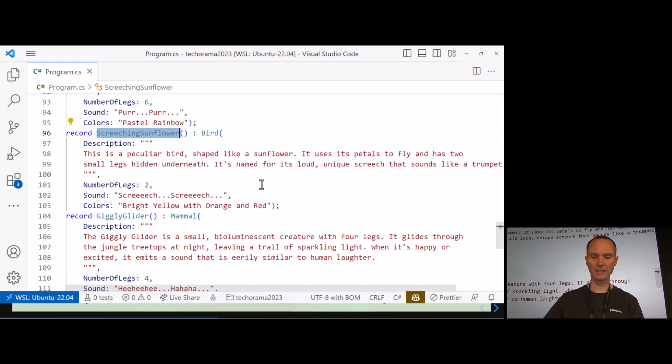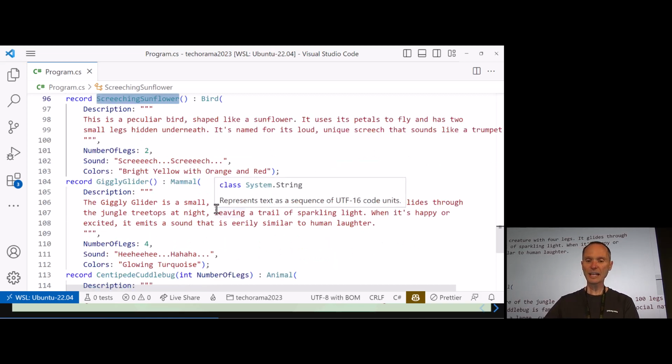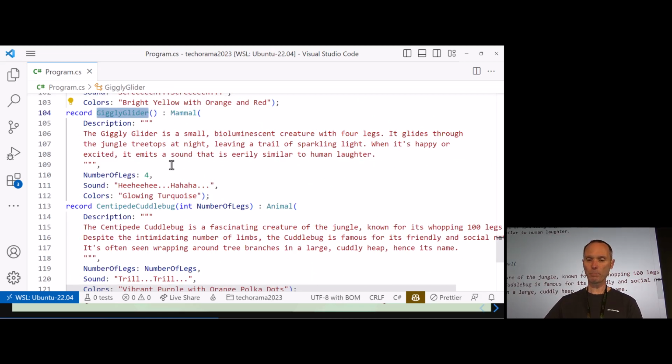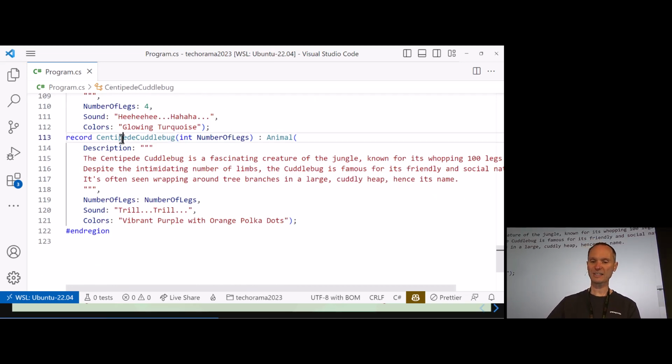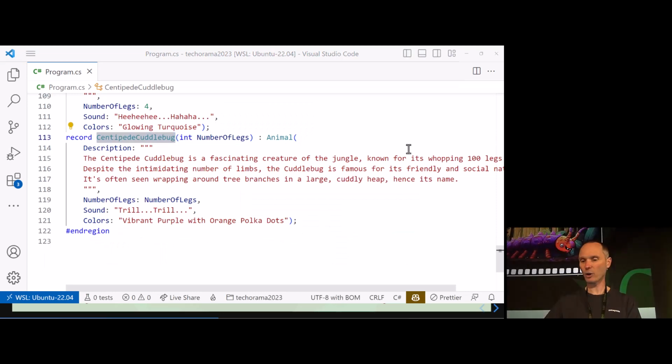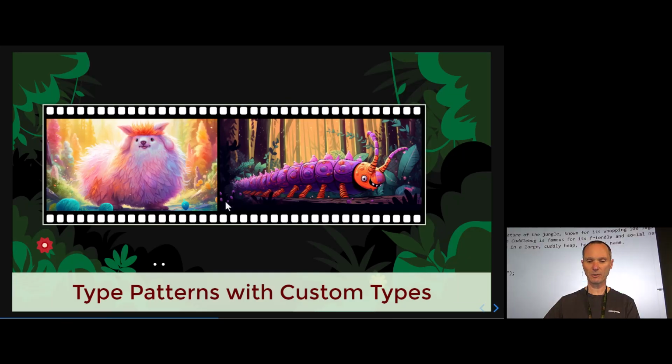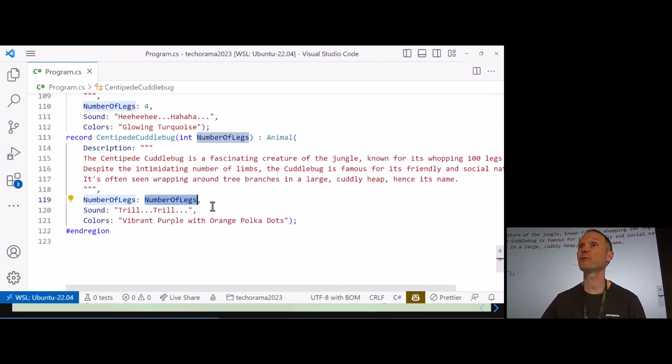Now then we have the Screeching Sunflower. Unfortunately, I don't have an image of this creature here. It's a kind of bird shaped like a sunflower. Then we have the Giggly Glider, which is a small bioluminescent creature with 4 legs. I don't have a picture of him either. And finally, we have the Centipede Cuddlebug. Luckily, we already took a picture of him, so it's perfectly fine. Please remember him. He has a lot of legs, and we will need that when we do pattern matching, okay? So now you understand the data model. I simply didn't want to do another bookshop example. I wanted to do something which we are all familiar with, and everybody knows the Centipede Cuddlebug, don't we? Oh, of course. Kind of.